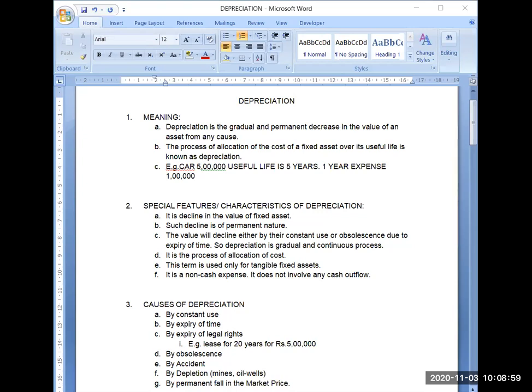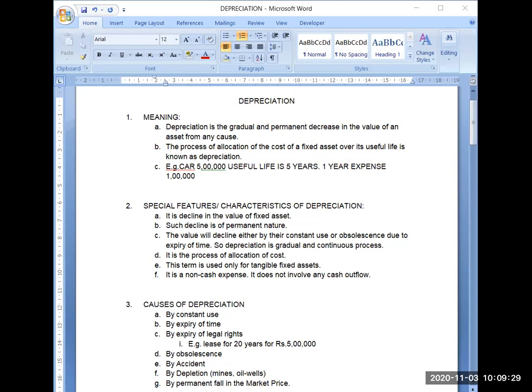Suppose you constructed a house and you don't use that building for the next 10 years. You don't go there even. Then after 10 years, you will find that it is not in a good condition. It needs a lot of repair work, a lot of furnishing work, whatever you have expended at that time, that is not a matter. So even if you are not using the asset, by the expiry of time also, your asset value will come down automatically. So depreciation is a gradual and continuous process.